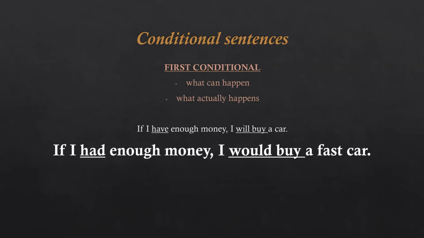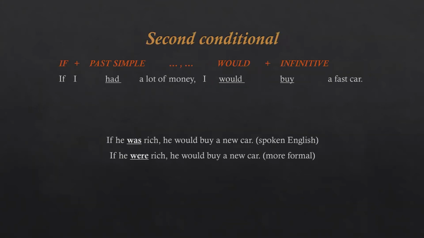Now look at this second sentence, the bolded one. If I had enough money, I would buy a fast car. This sentence expresses the feeling or a thought that I'm probably not going to have that much money. This is just a dream I have. This second sentence is expressed in the second conditional.